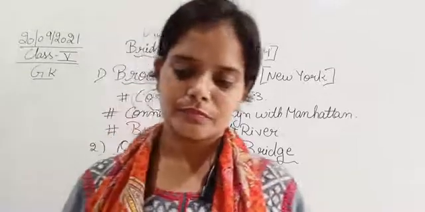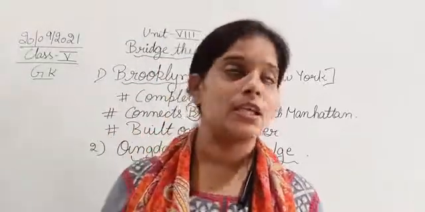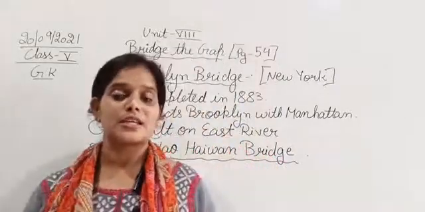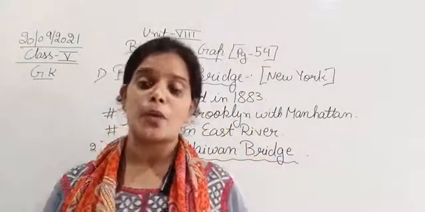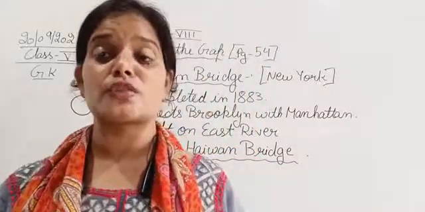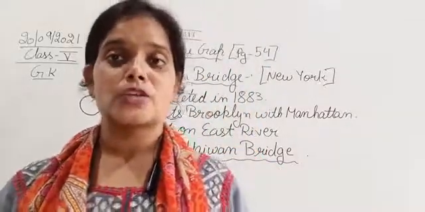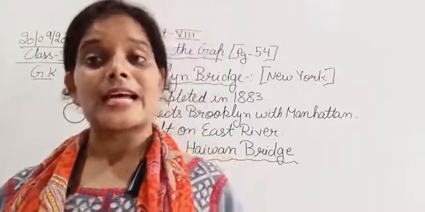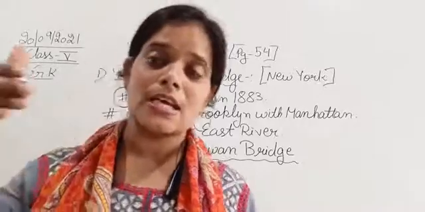Okay, what is the length? What is the distance that is covered by this bridge? It is 42.4 kilometers long. So the length of this bridge is 42.4 kilometers, and it has 6 lanes. Okay, so it has 6 lanes.